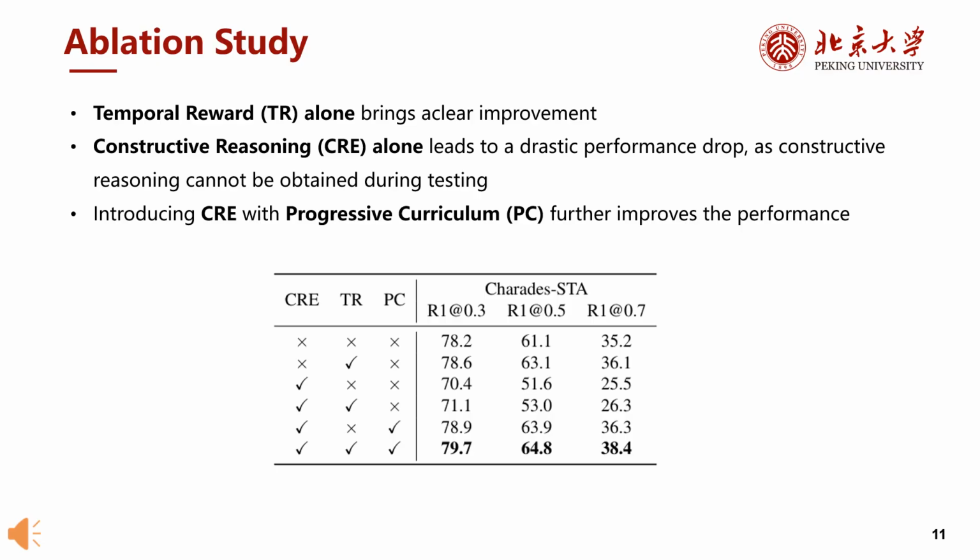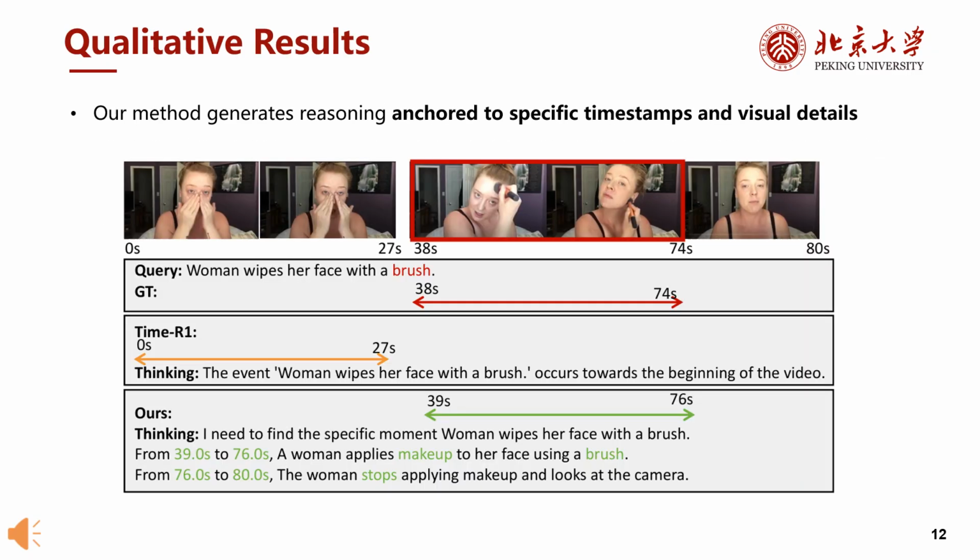Using the temporal reward alone already brings clear improvements. Using constructive reasoning alone actually hurts performance because such reasoning is unavailable during testing. However, when combined with the progressive curriculum, constructive reasoning becomes highly effective and leads to further gains. Finally, here is a qualitative example. Our model generates reasoning that is explicitly grounded in visual details and timestamps.